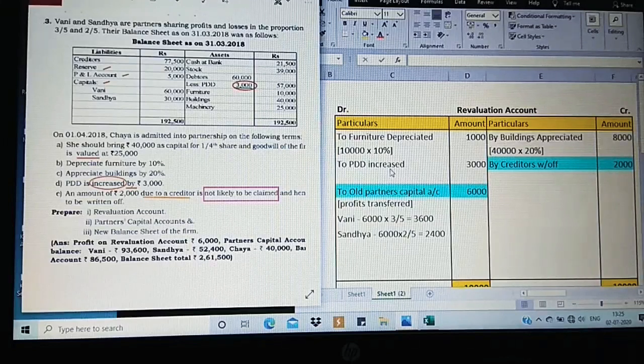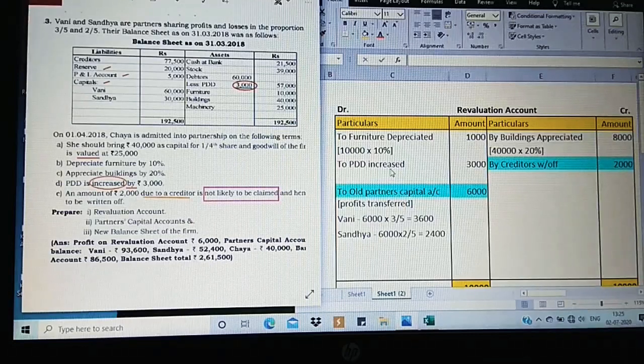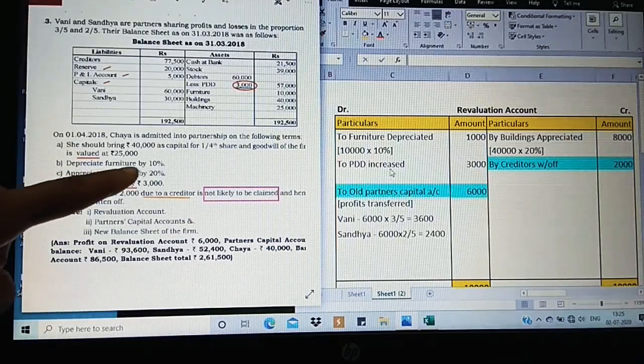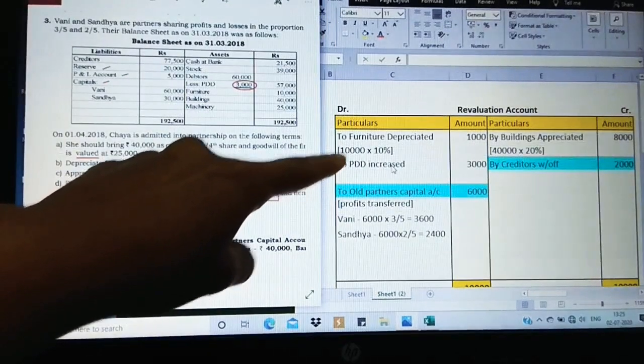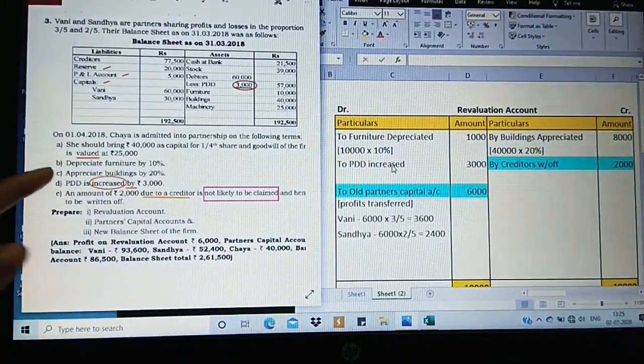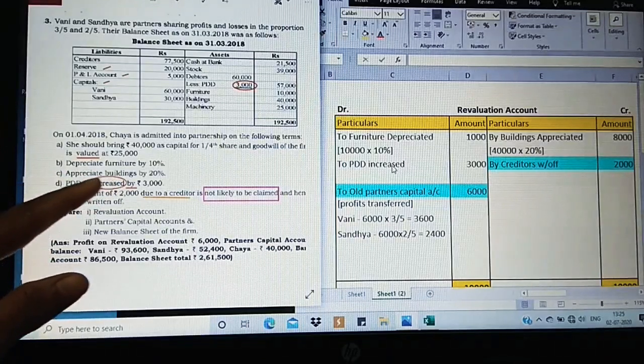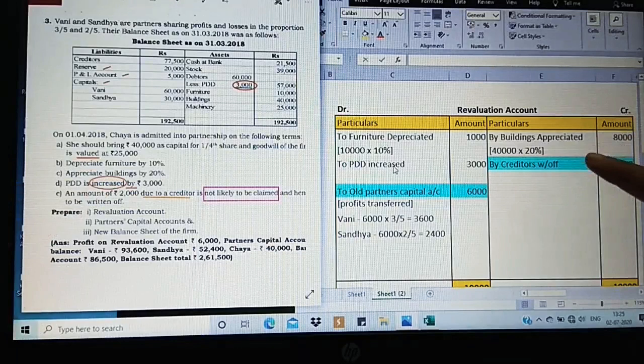Now coming to revaluation account, observe, I am not going to explain here because we have already done most of the exercise. So I guess you people will know better how to prepare revaluation account. I'm just going to say how I've taken it. So first, going for the adjustment, second adjustment in the question, depreciate furniture by 10%. Depreciation is on the debit side. I have taken it on the debit side, calculating it. So I got 1,000 as a value. Then appreciate buildings by 20%. So this one, appreciation is taken on the credit side. I've calculated, I got 8,000.